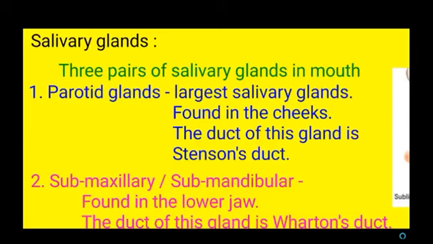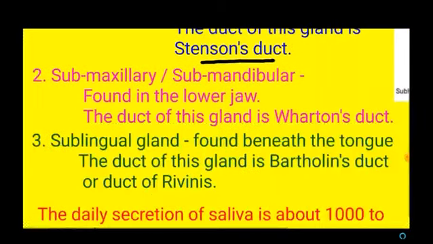There are three pairs of salivary glands in our mouth. The first one is the parotid gland, which is the largest salivary gland, and it is found in the cheeks. The duct of this gland is called Stenson's duct. The second salivary gland is the submaxillary or submandibular gland, which is found in the lower jaw. The duct of this gland is called Barton's duct.